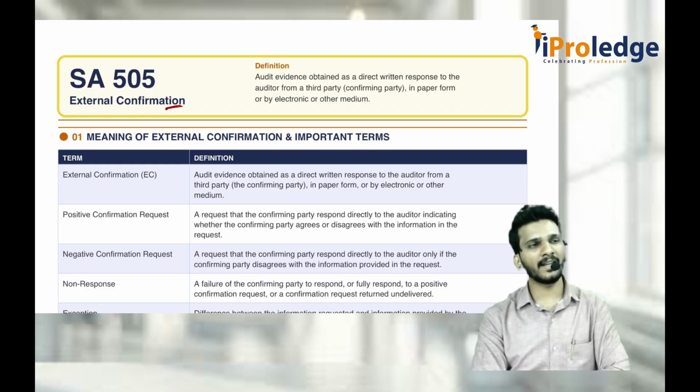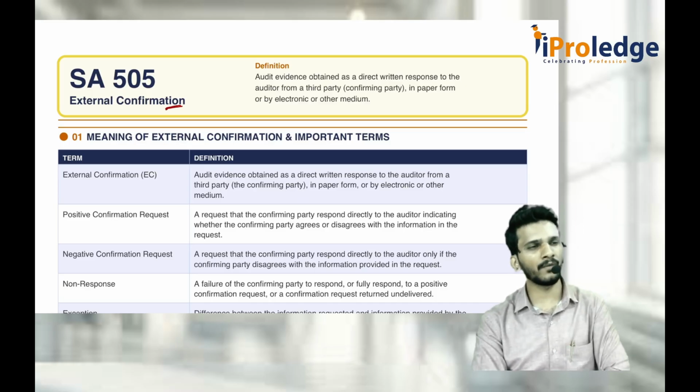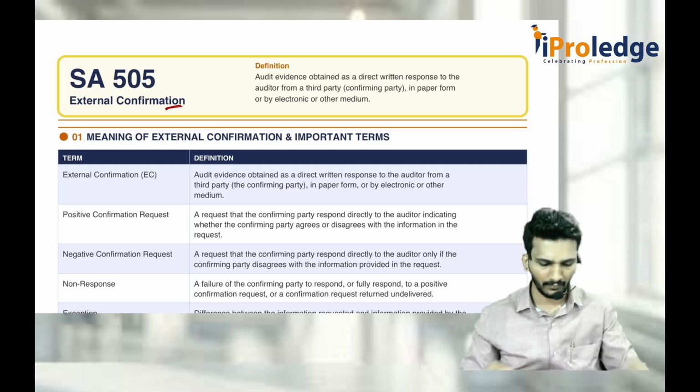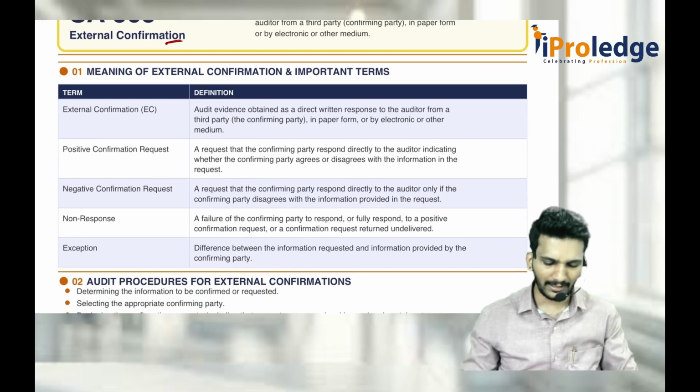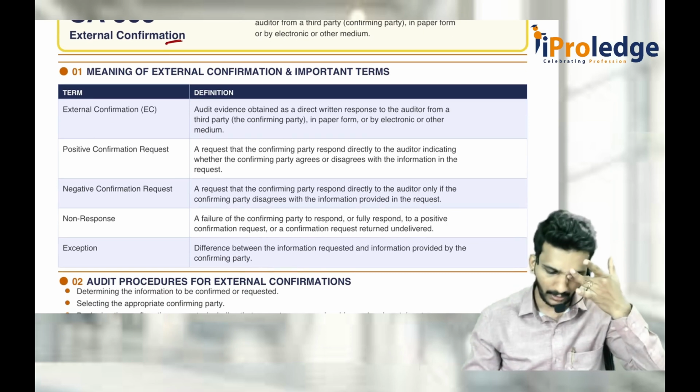There is one more thing called non-response. Non-response is actually not part of the request. There are only two types of request. PCR: to get the reply, whether it is a positive reply or negative reply, doesn't matter, he should reply. When it comes to negative confirmation request, the opposite party will reply to the auditor only if they disagree with that. Then non-response is also there. Non-response means the other party is not responding at all.